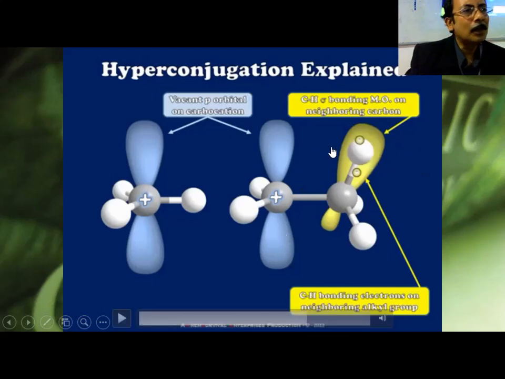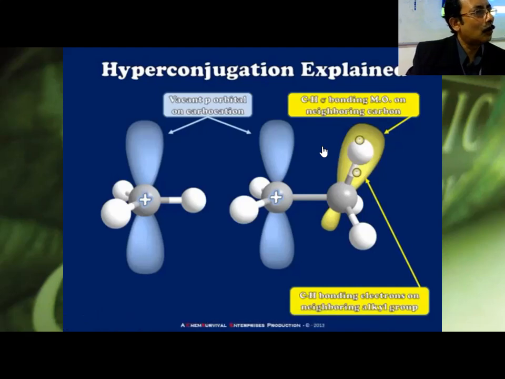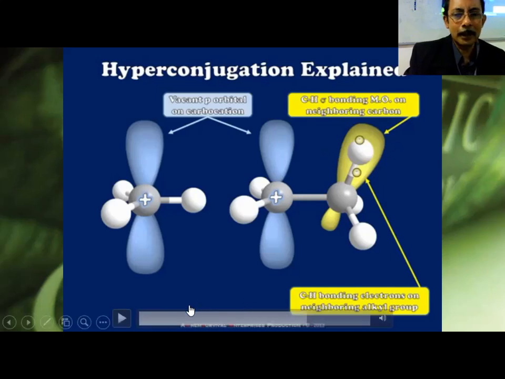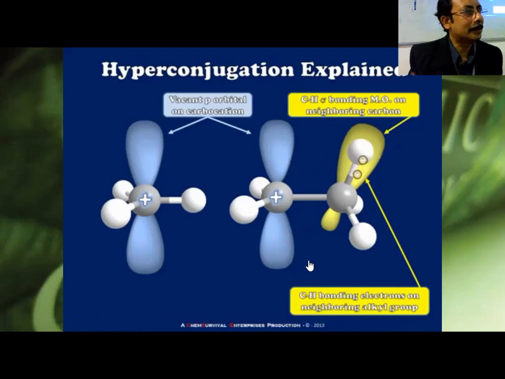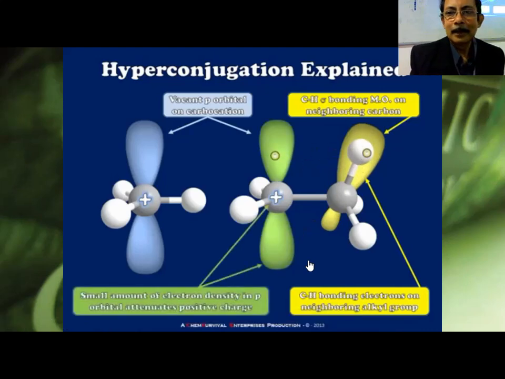That's why there is some sort of overlap, you can think of overlap. The electron cloud is spread up to this region. That way you can think. Over to the empty p orbital on the carbocation. Practically, when this happens, they slightly attenuate the positive charge, thereby decreasing it. And remember what we said previously: anything that delocalizes charge in small organic molecules is going to stabilize them.